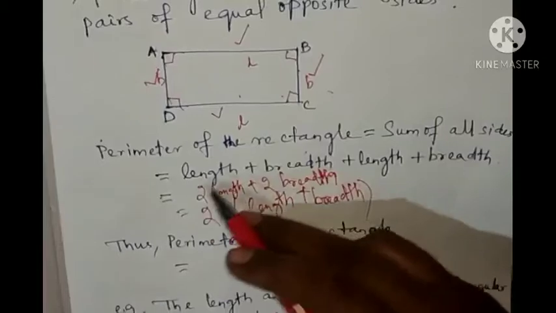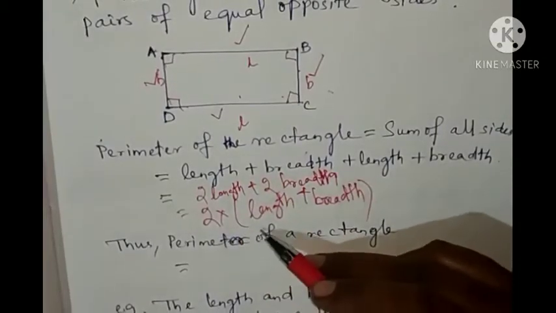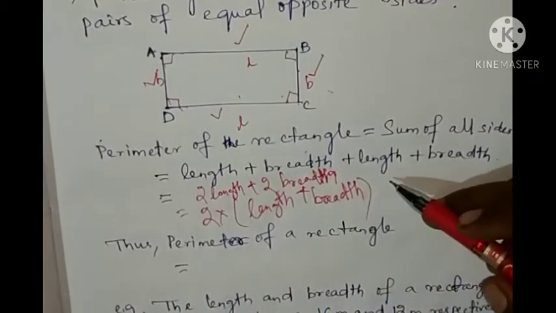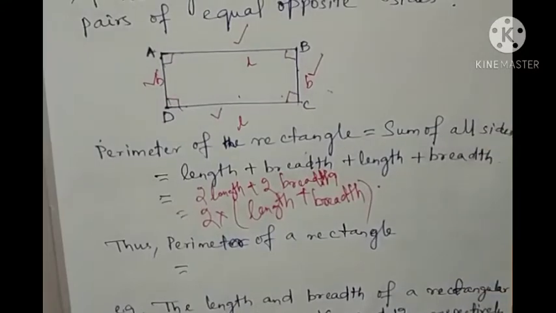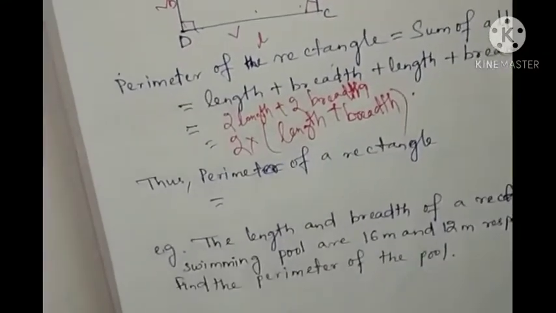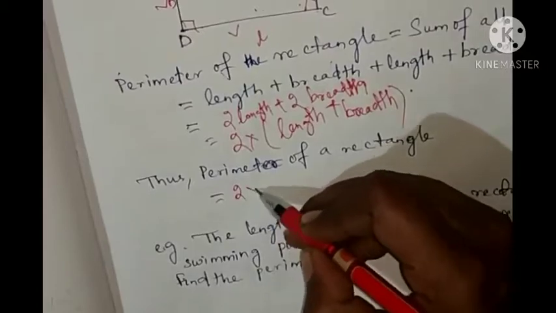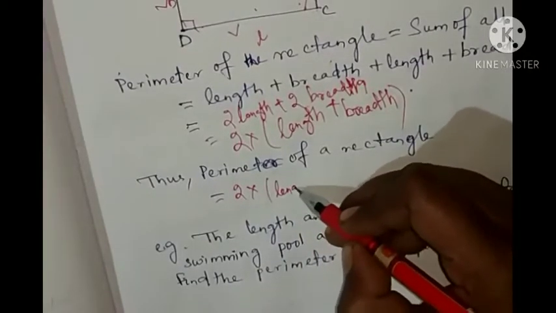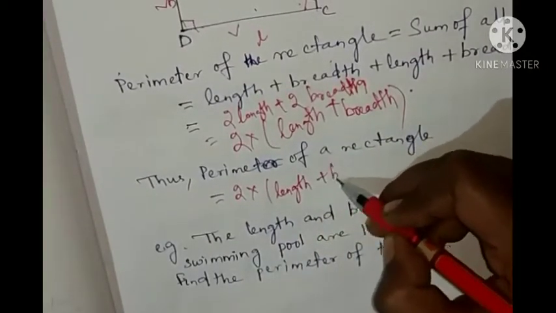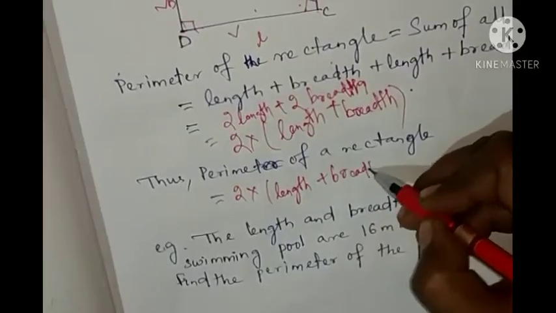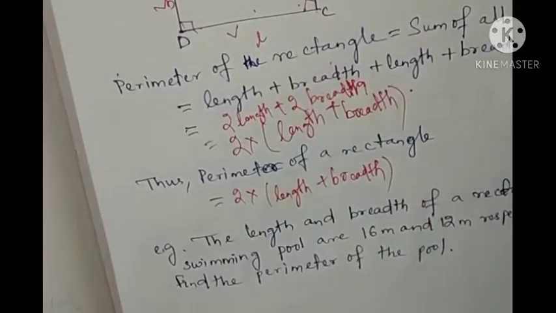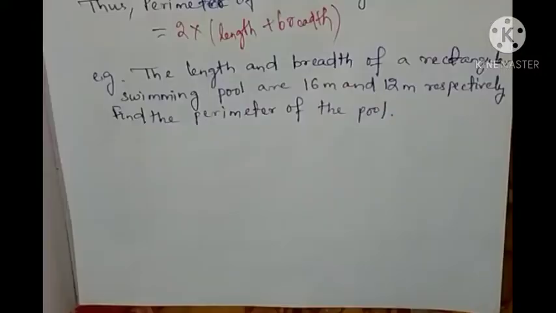So what is the perimeter of a rectangle? The perimeter of a rectangle is 2 into (length plus breadth). Okay.